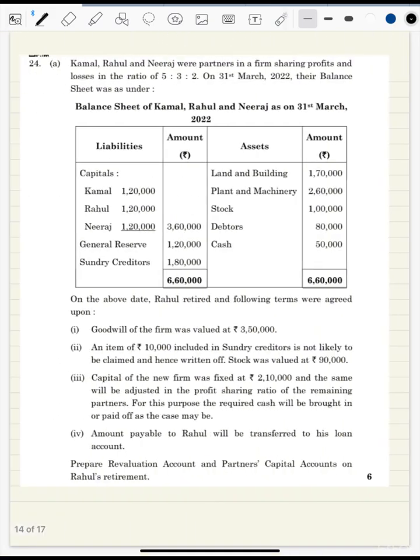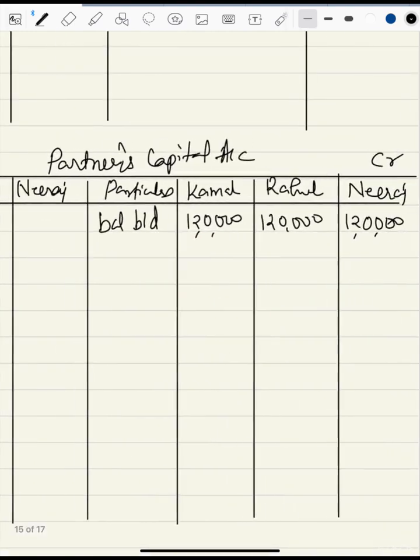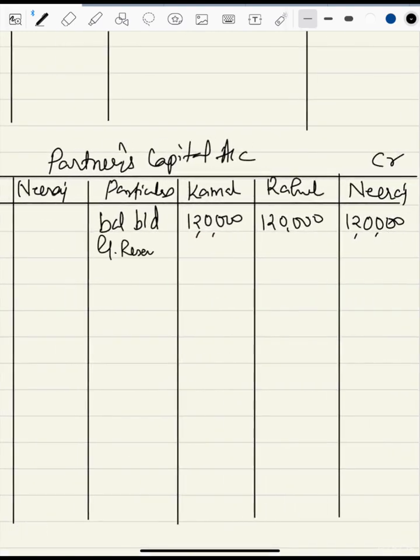Okay. Then we have general reserve 1,20,000 to be distributed in this ratio. So we'll get 12, 5, 60, 36 and 24. So we'll come here, write down general reserve 60,000, 36,000, 24,000.